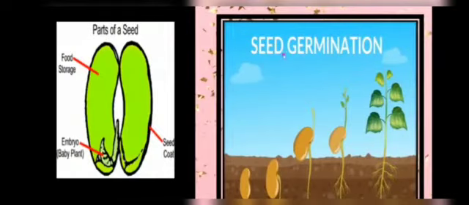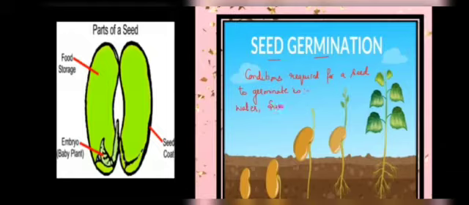So let's start with the seed germination topic. Basically, what does a seed need to germinate? The conditions required for a seed to germinate are water, sunlight, air, and warm temperature.